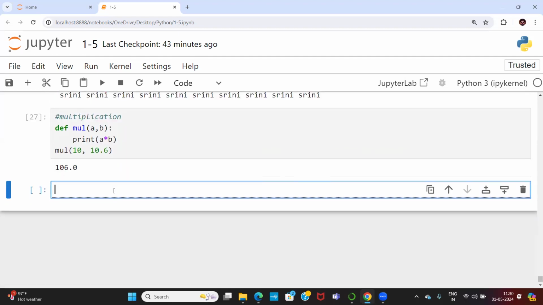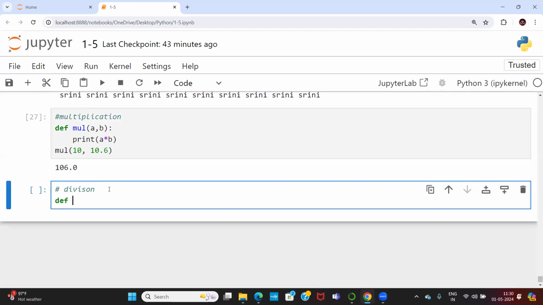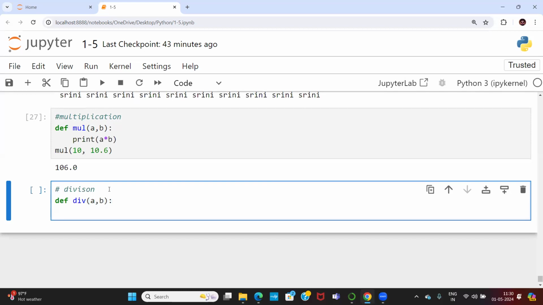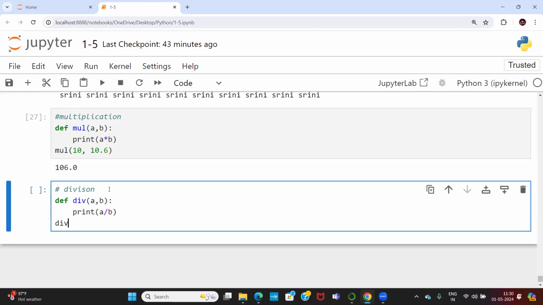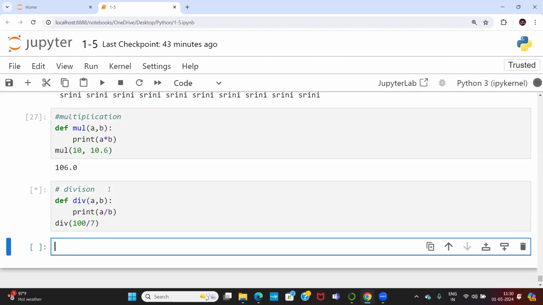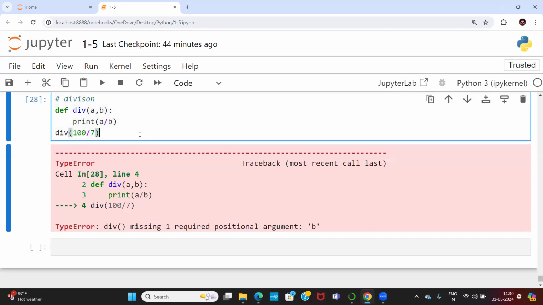Now tell me division. def div A comma B. Just work with two arguments, A comma B. Now print of A by B. Finally, div of 100 divided by 7. Oh my God, I need to call the function. So somewhere we got an issue. What's the problem? Div is missing one required positional argument.